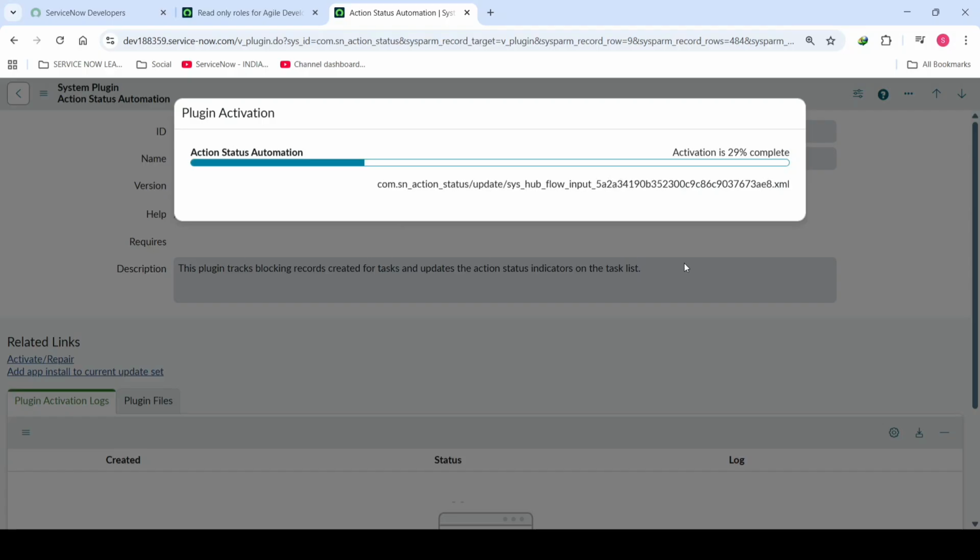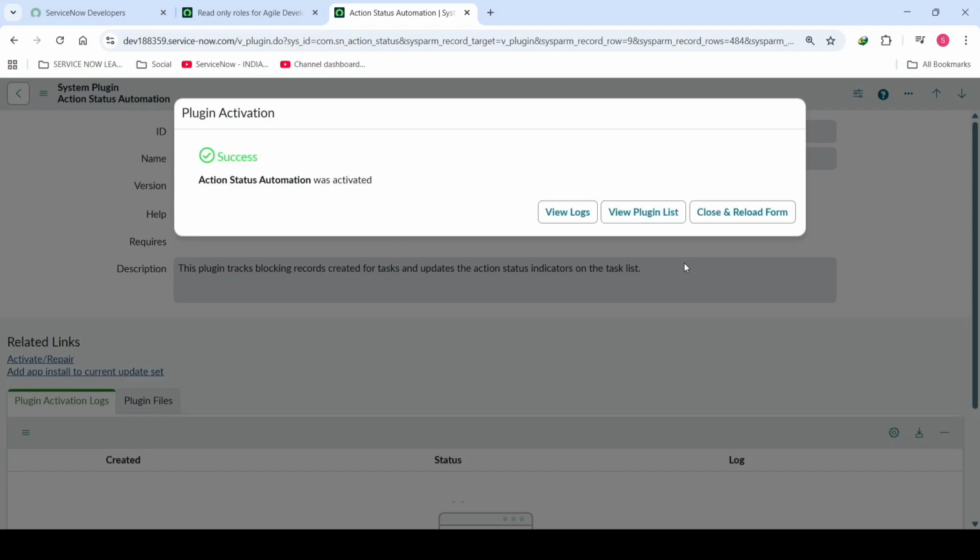We need to wait for a couple of seconds to activate the inactive plugin. After activation of this plugin, we'll get three buttons: to check the logs of the plugin, to check the plugins of the system plugins, and the close and reload form.